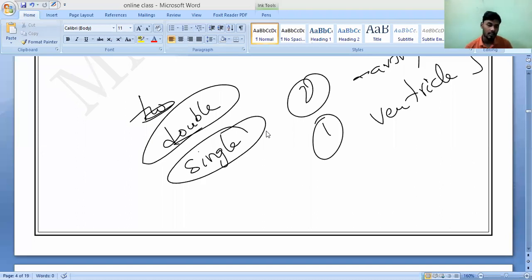Why is it single circulation? If it is single circulation, why do they have lungs? They have lungs, correct? If they have lungs, definitely it will be double circulation. But then it has only one ventricle, so how will the blood pass two times? That is my question.